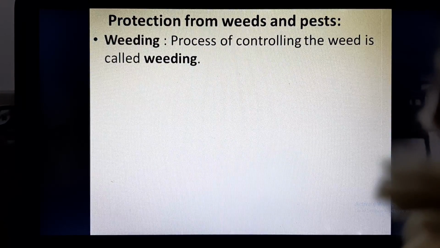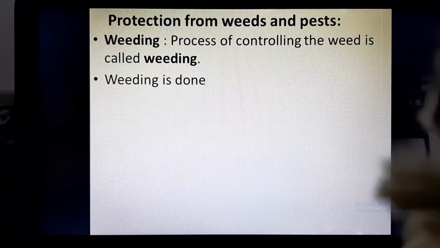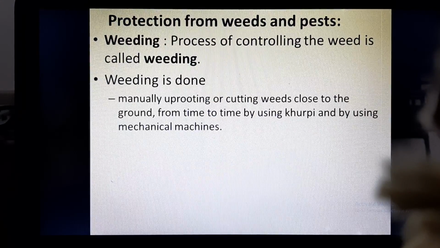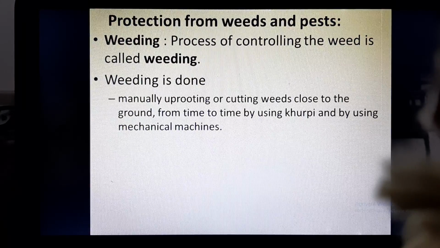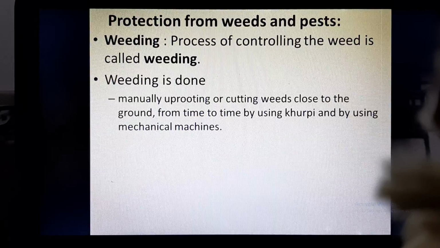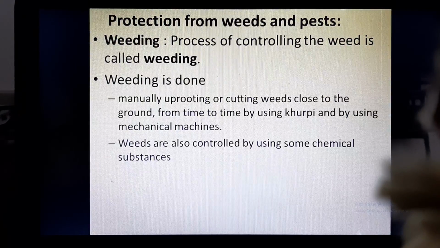So we should remove weeds before they produce flowers and seeds. We studied that the process of controlling the weed is called weeding, and weeding is done either manually, by uprooting or cutting weeds close to the ground. We can uproot the weed from the ground from time to time by using a khurpi or by using mechanical machines.